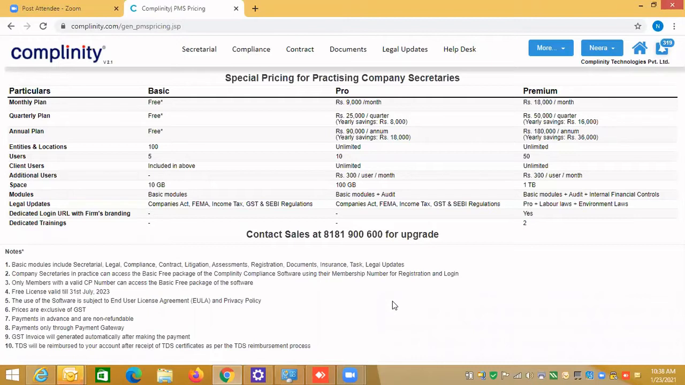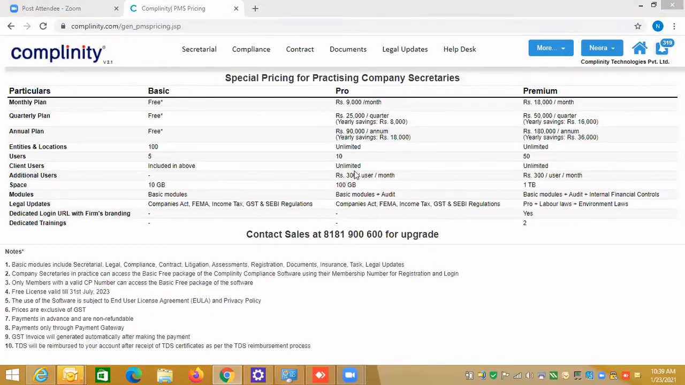If you see at the bottom, it gives the basic modules, which include secretarial, legal compliance, contract, litigation, assessment, registration, documents, insurance, task, and legal updates. These are called basic modules, and they are part of the free package. The laws covered are Companies Act, FEMA, income tax, GST, and SEBI regulations, mostly from the point of view of the compliance module. This is about the basic; if you want to go deeper, there are the pro and premium packages also, which you can refer to.